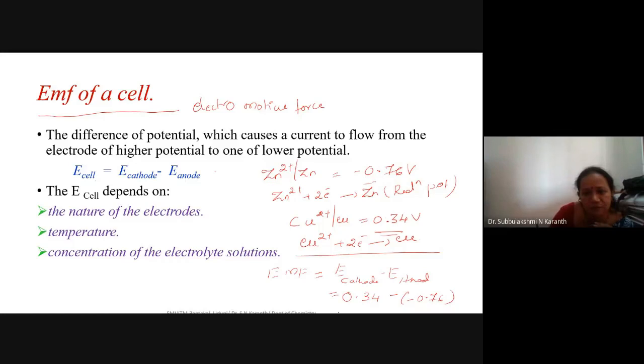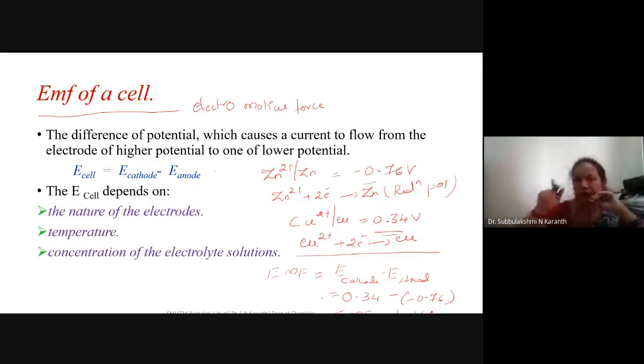So the EMF of the Daniell cell, particularly if you use copper and zinc, I call it the Daniell cell, is 1.1 volt. In this way, we can calculate the EMF of the cell. And what are the components that decide the EMF of the cell? One is the nature of the electrode, the other is temperature, and the concentration of the electrolyte.